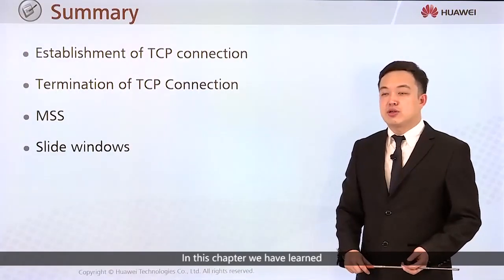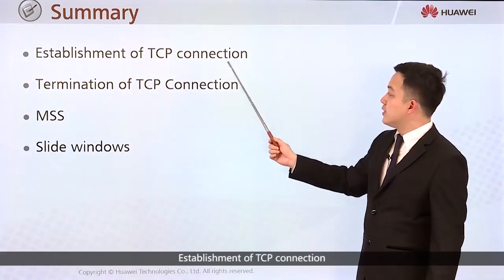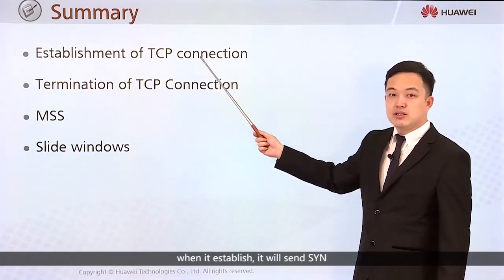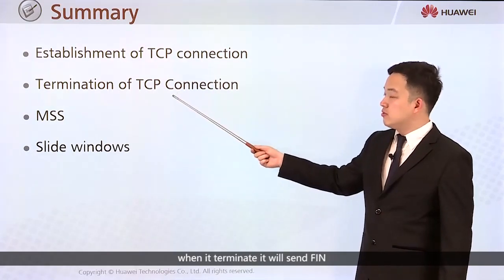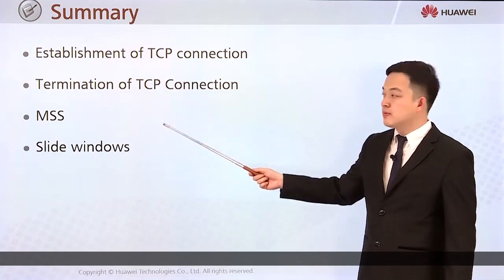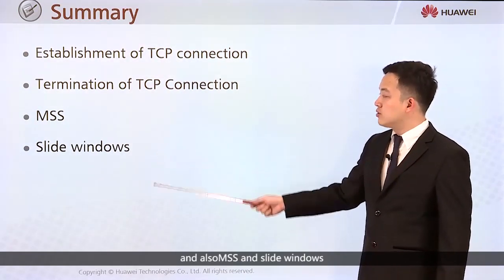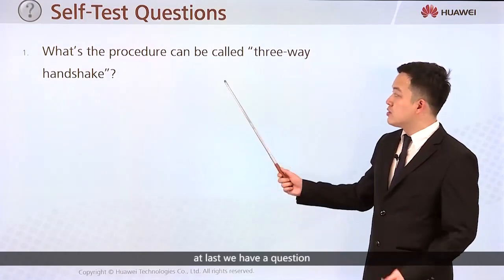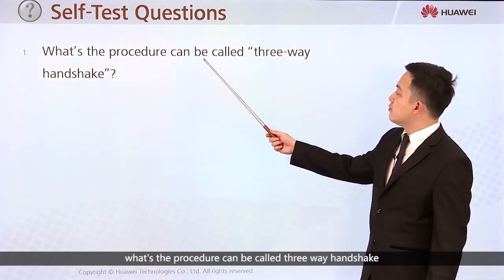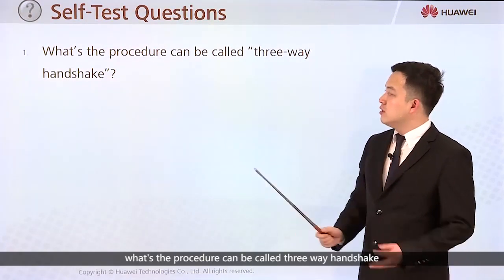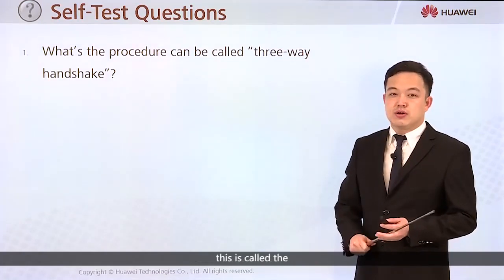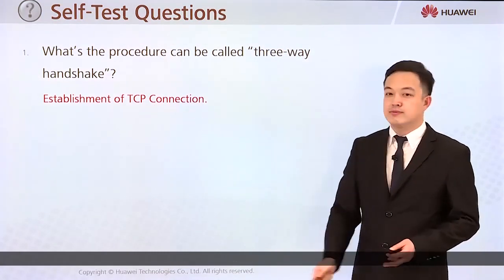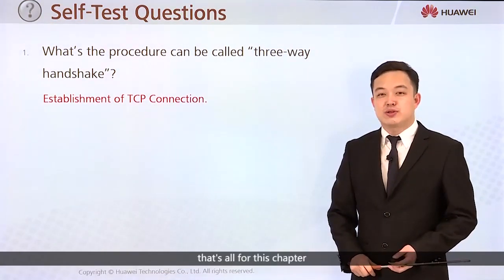Okay, in this chapter we have learned the establishment of a TCP connection and the termination of a TCP connection. When it is established, it sends SYN. When it terminates, it sends FIN. And also MSS and sliding windows. At last, we have a question. What procedure can be called the three-way handshake? As we learned, this is called the establishment of a TCP connection. That's all for this chapter. Thanks for watching.